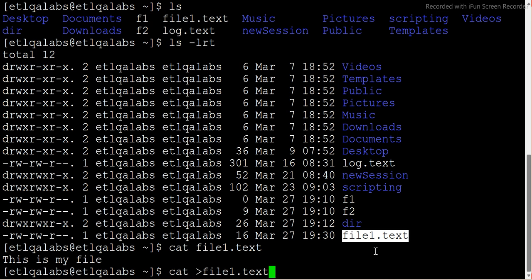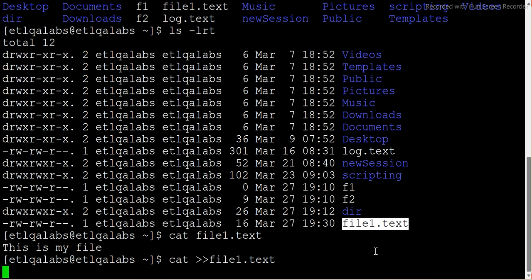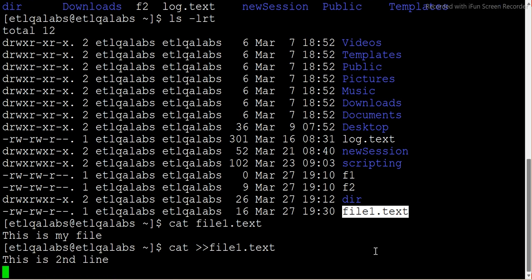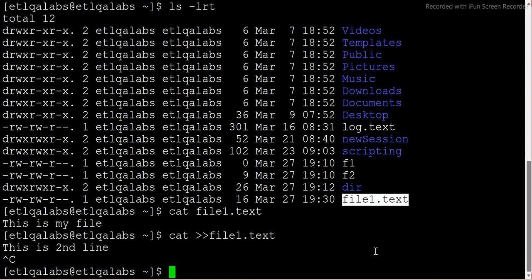What if I want to append to this file again? I want to write a second line also. So I'll use double here. In this case, I will write this is second line. Now if I press control C, I come out.